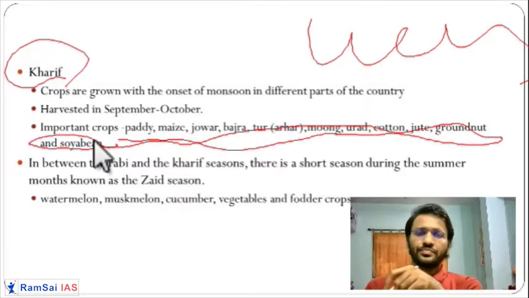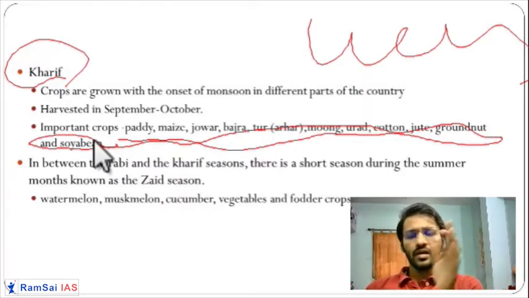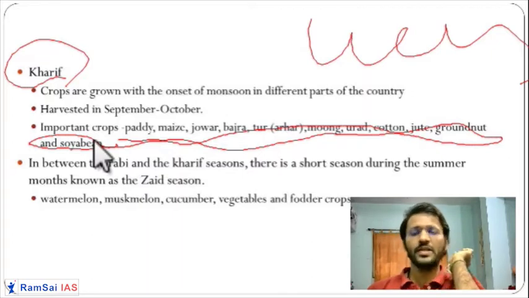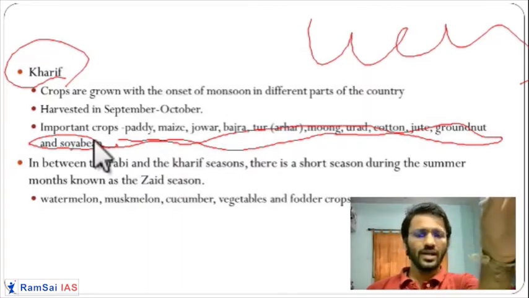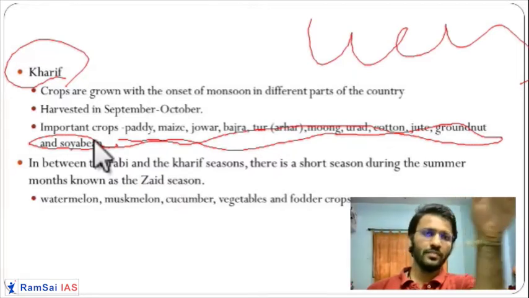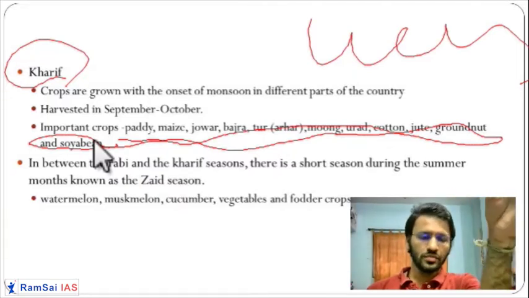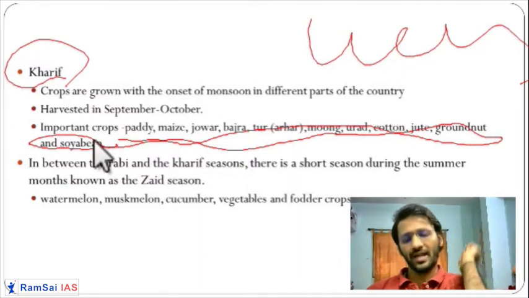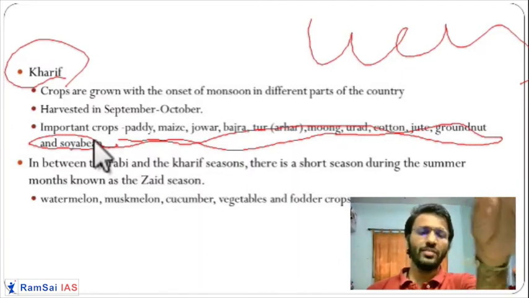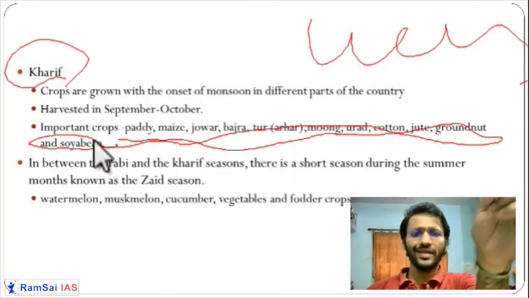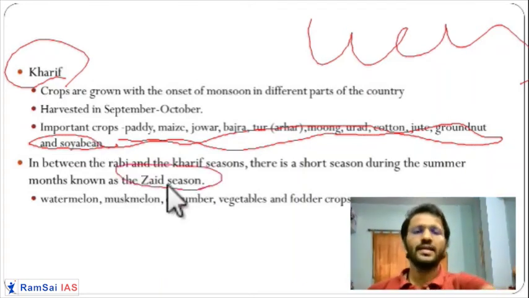Now what happens between the Rabi and Kharif crop? When winter finishes and the winter crop is harvested, what happens in, for example, April to June? There is some moisture in the land. So with whatever moisture is available in the land and a little bit of extra irrigation, they take a small season crop called a Zaid crop.